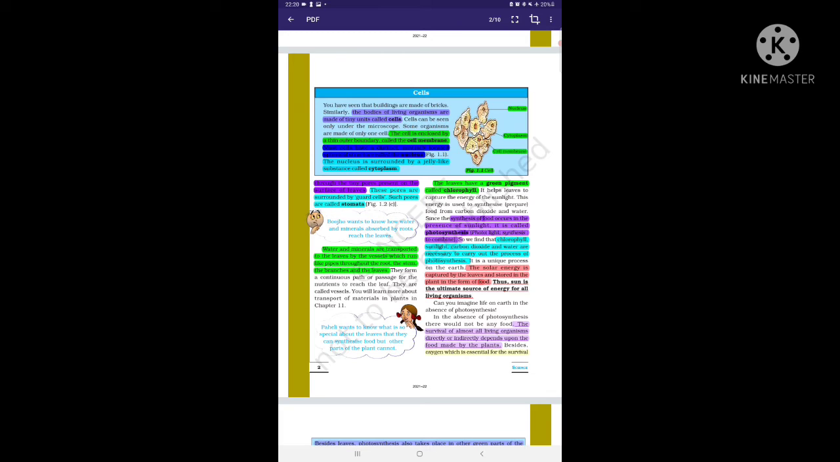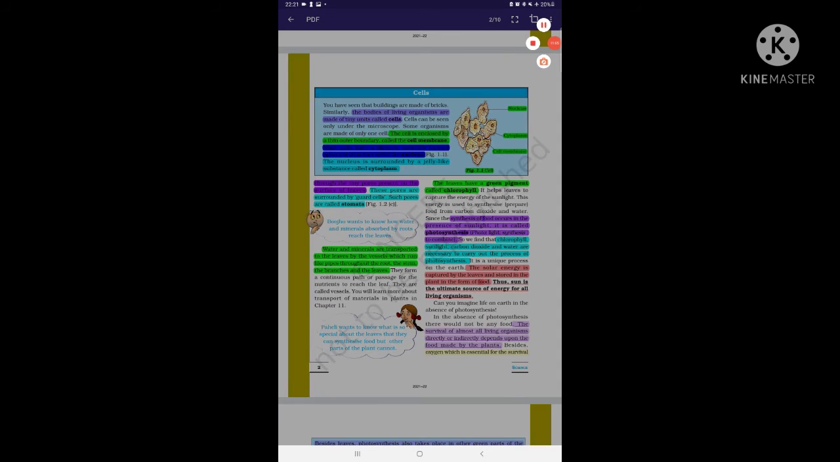The next page says you have seen that buildings are made of bricks. Similarly, the bodies of living organisms are made of tiny units called cells. Like our homes are made of tiny bricks, our body is also made of tiny cells. You can also say that cells are the smallest units of our body.